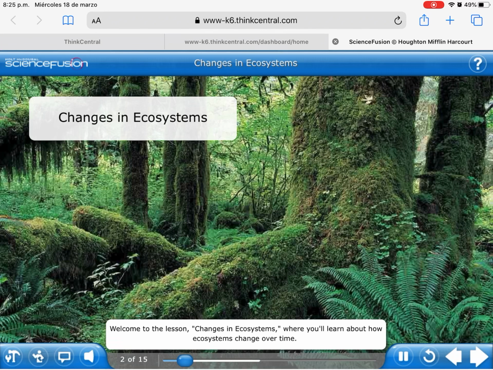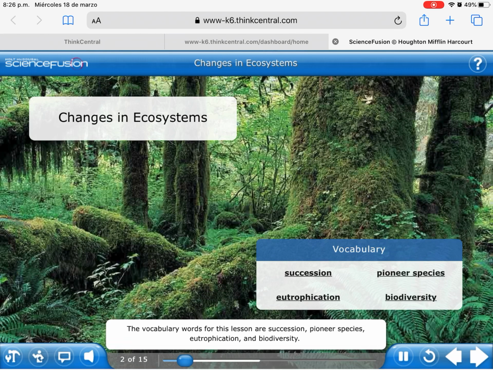Welcome to the lesson, Changes in Ecosystems, where you'll learn about how ecosystems change over time. You'll also learn how to describe the common changes that take place in an ecosystem. The vocabulary words for this lesson are succession, pioneer species, eutrophication, and biodiversity. Click each word to find out more about it.